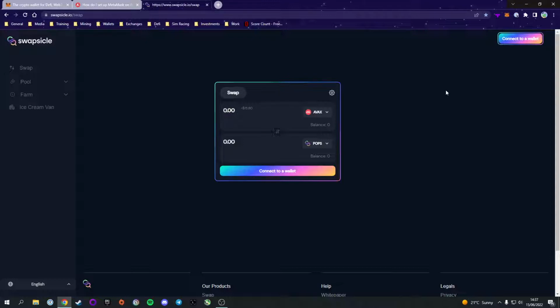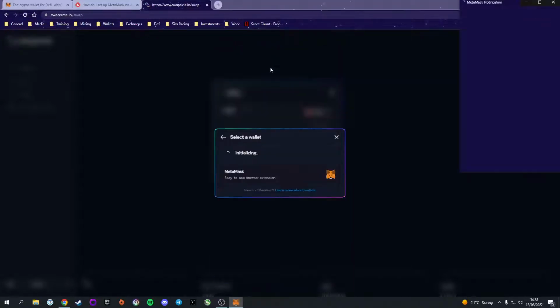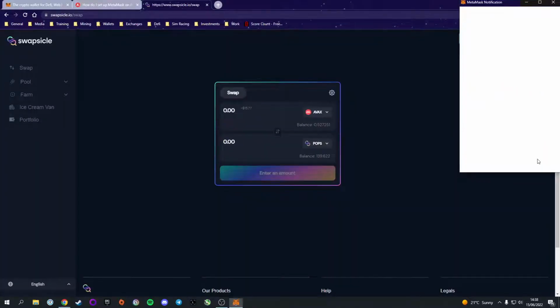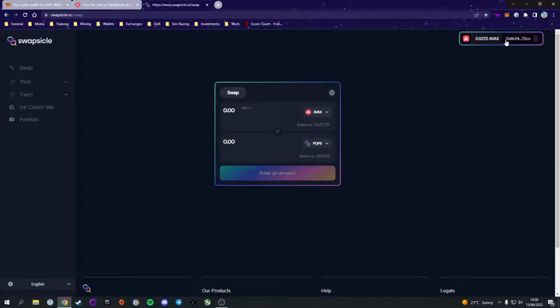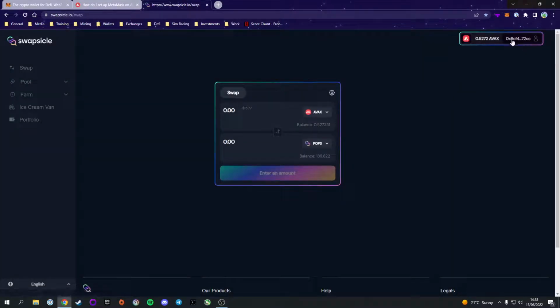Now we can actually head over to Swapsicle and start using the DEX. First thing you're going to want to do is hit connect to a wallet at the top right here. We're going to click it. We're going to select MetaMask because that's what we're using, but it does support other wallets. But this is what I'm going to be using today. It will open up your MetaMask and it will ask you to connect with MetaMask. This is totally safe. It's being done through Swapsicle, so you can hit next and hit connect. And we are now connected. At the top where it said connect to wallet, it now shows our AVAX balance and our address.